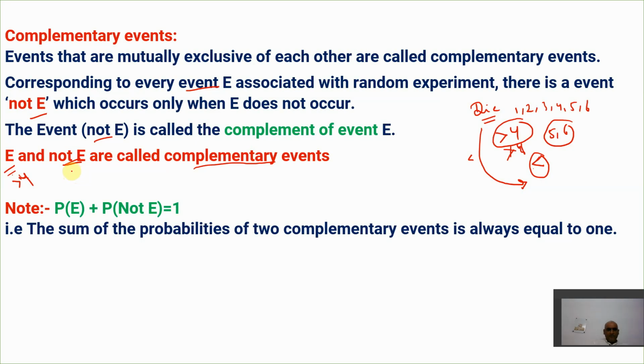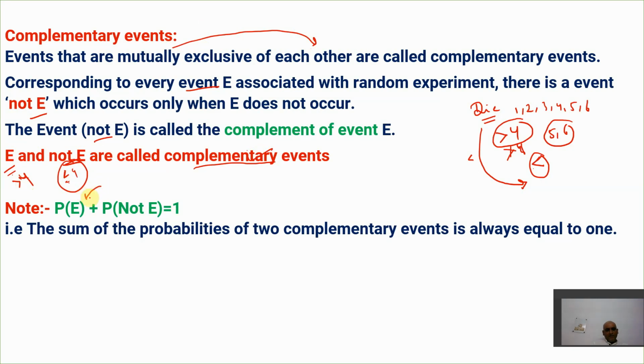Right? That's the point here. So greater than 4 or less than or equal to 4. They both are E and not E, complementary events. I hope you get this point. So that's why they are mutually exclusive of each other. And very, very important points.